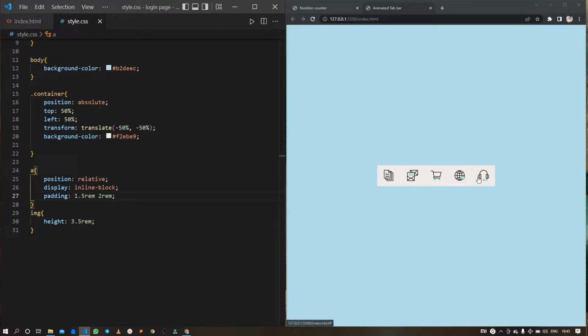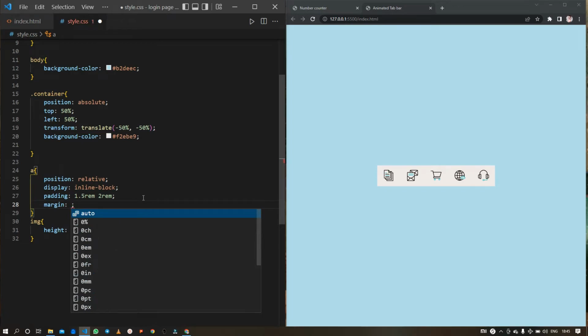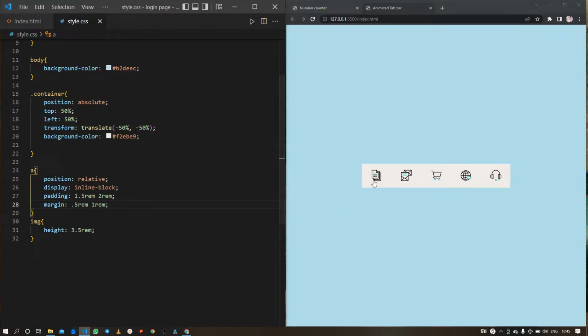Okay, so now they are perfectly aligned. So next also give some margin to them, like 0.5 rem from the horizontal axis and 1 rem from the vertical axis. Okay, so now they are perfectly well and good at their place.